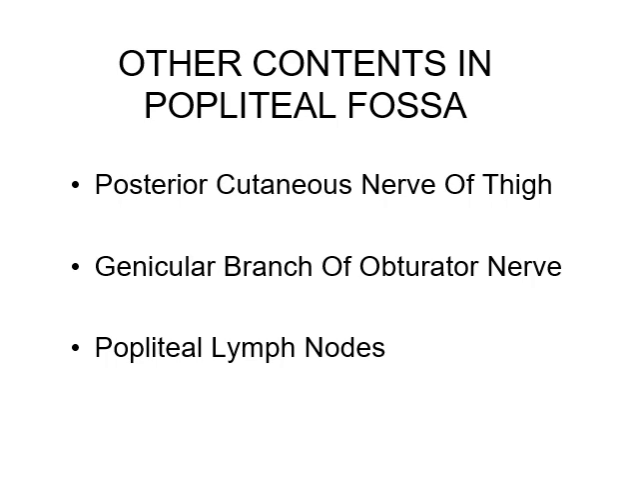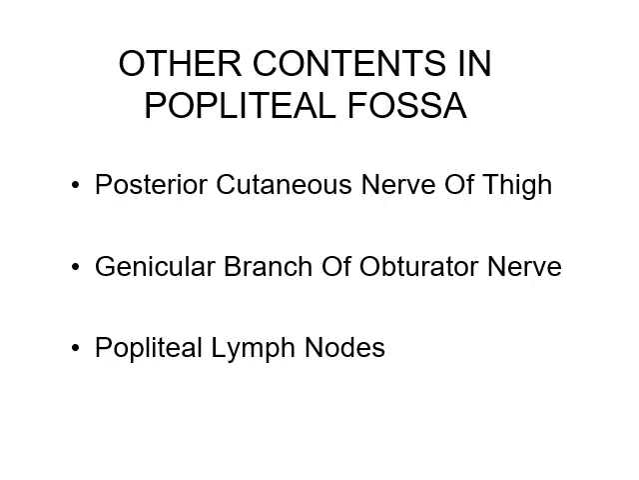Now other contents of the popliteal fossa are the posterior cutaneous nerve of thigh, genicular branches of obturator nerve, and popliteal lymph nodes. So what are the popliteal lymph nodes? These are usually 6 in number, embedded in popliteal fat and arranged in 3 groups. One is situated beneath the popliteal fascia at the junction of the small saphenous vein and popliteal vein. It drains the cutaneous lymphatics from the lateral margin of the foot, including the little toe, and from the adjacent side of the leg. Lymphatics accompany the small saphenous vein.